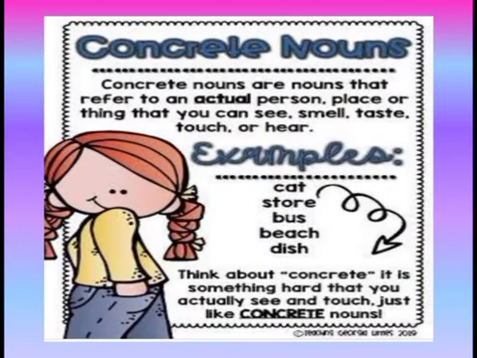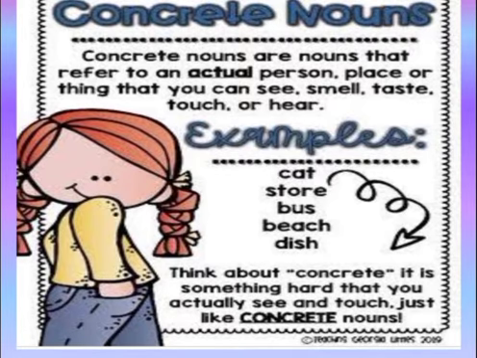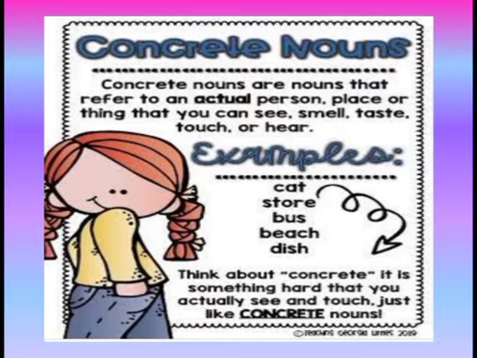Because concrete nouns are nouns that refer to an actual person, place or thing that you can see, smell, taste, touch or hear. Now why the word concrete? Because the meaning of concrete is something hard that you actually see and touch, just like concrete nouns. Okay, examples are cat, store, bus, beach, dish, etc.